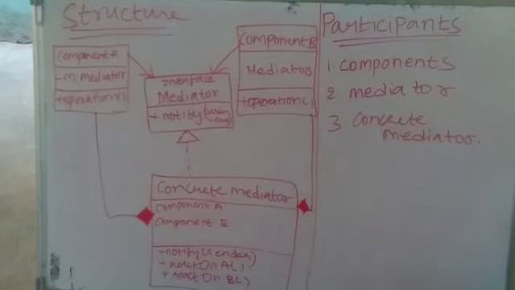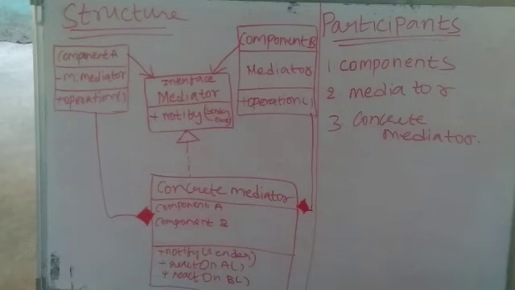So let us see structure and participants. In the structure, we have component A and component B, which are connected to an interface called mediator. Component A and component B send information to the mediator, and the mediator will have a concrete mediator, that is the list of notifications and when to react to component A and when to react to component B. So this is the structure of the mediator.